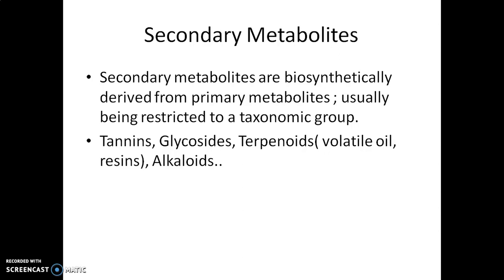What are secondary metabolites? Secondary metabolites are biosynthetically derived from primary metabolites and usually restricted to a particular taxonomic group.